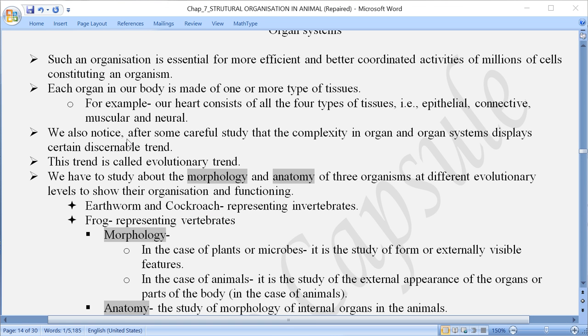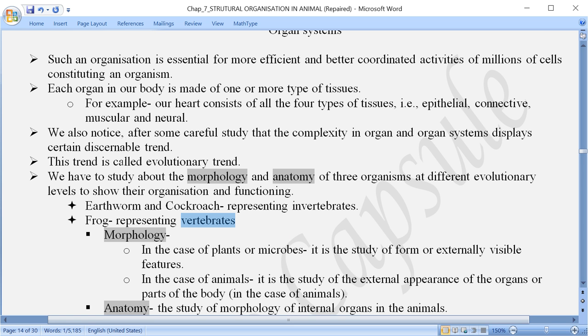Now if you have noted from the beginning what we have been learning, slowly from simple to complex: cellular level, tissue level, organ level, and organ system level. What you can note down is that there is a trend being followed from simple to complex.